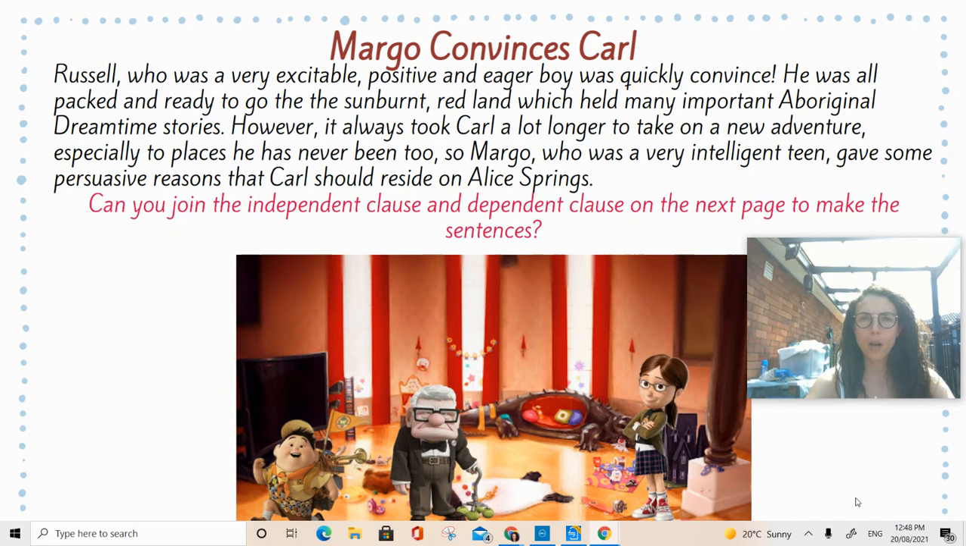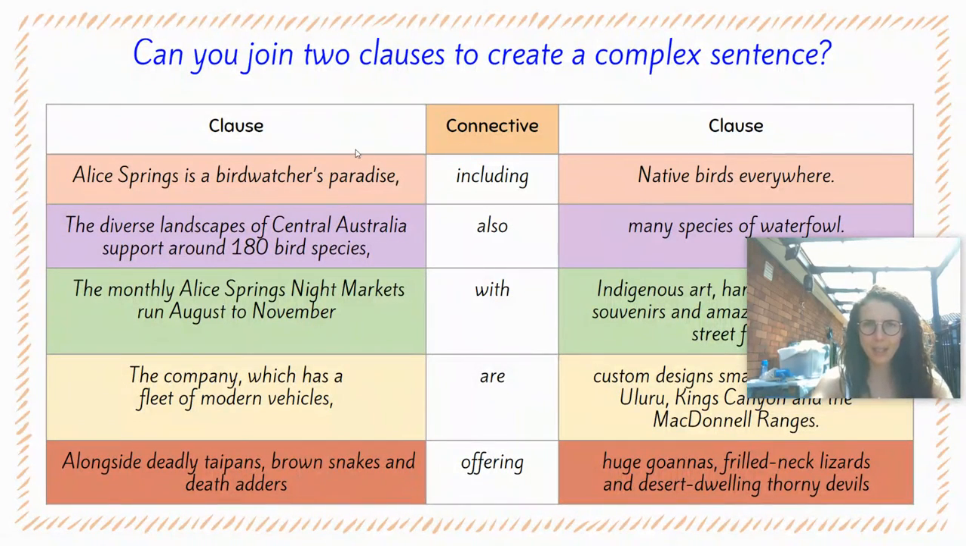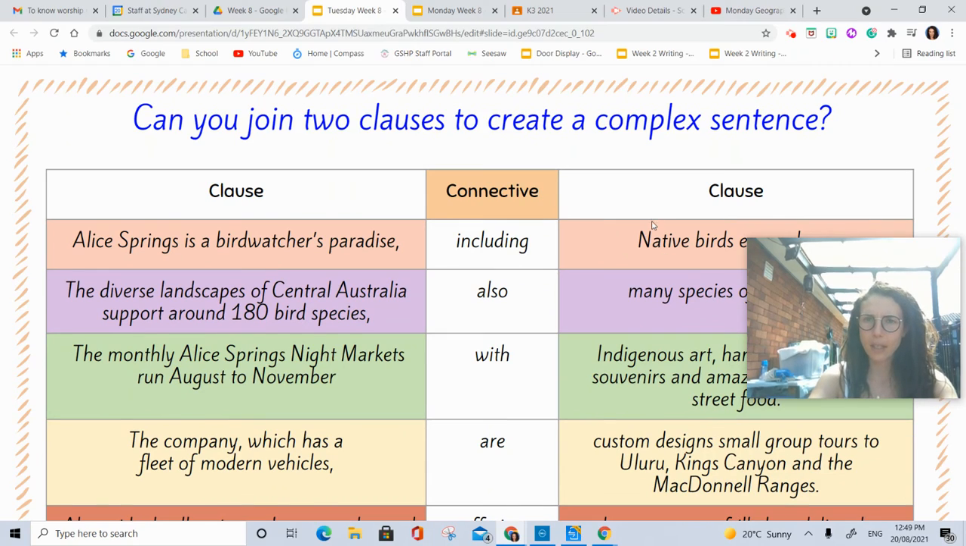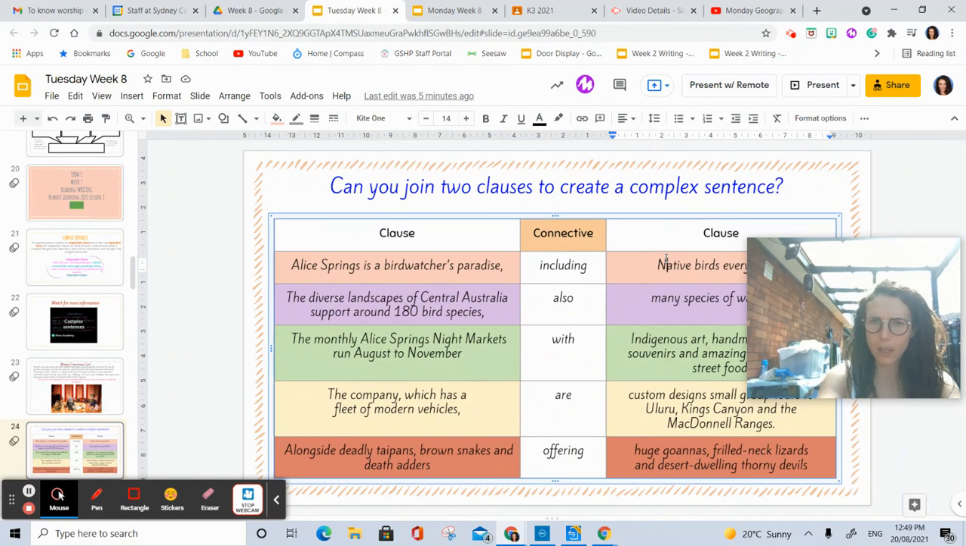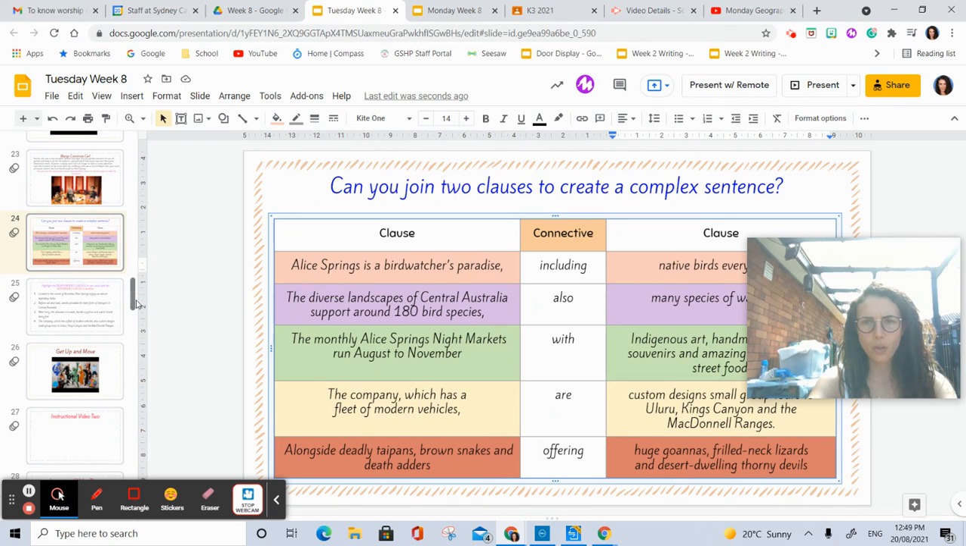However, it always took Carl a lot longer to take on a new adventure, especially to places he had never been to. So Margot, who was a very intelligent teen, gave some persuasive reasons that Carl could reside in Alice Springs. I want you to join the independent and dependent clauses on the next page to show her argument. So read the sentence without the connective and then try and add the connective. A native should be a small n, not a capitalized N, but you would connect one sentence to another, just like you did yesterday.